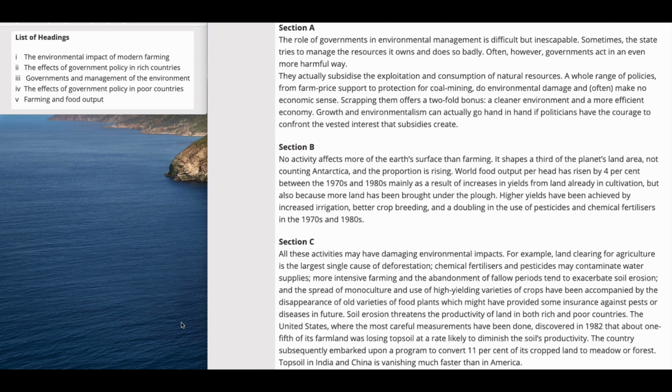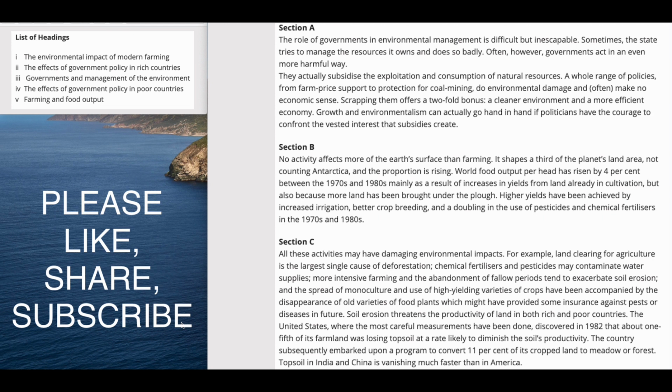Let's take an example where we would see how easily we solve the match the headings question tasks which the candidates or the students really feel difficult. Here I have taken three sections of a passage: section A, section B, and section C.